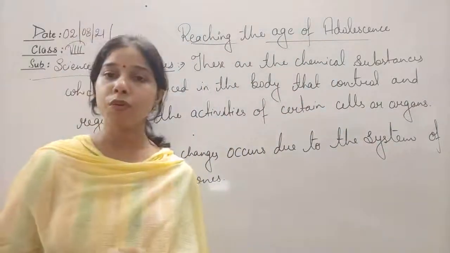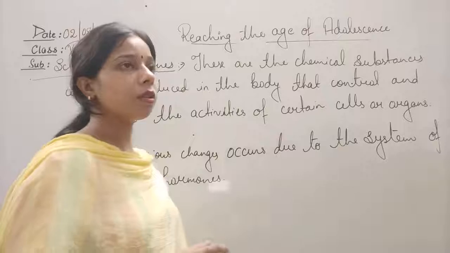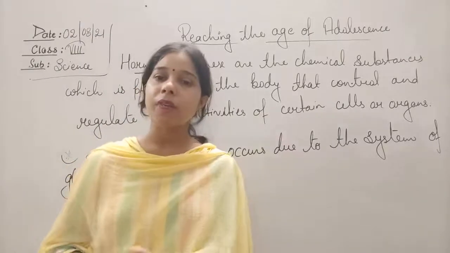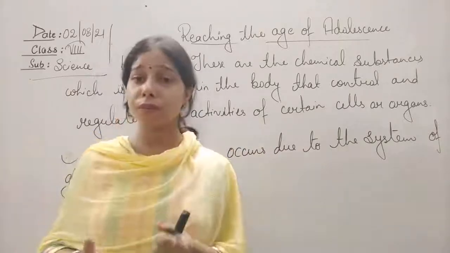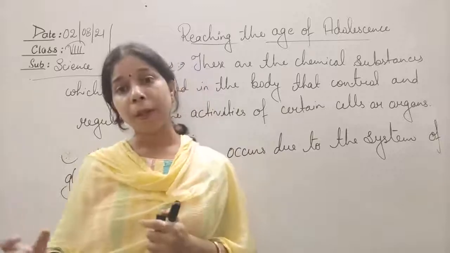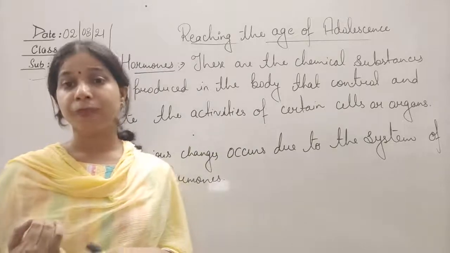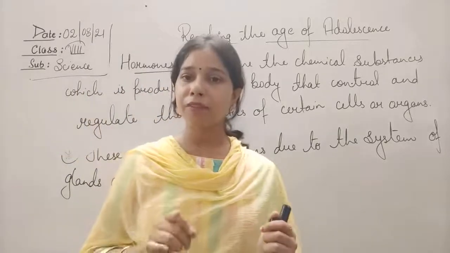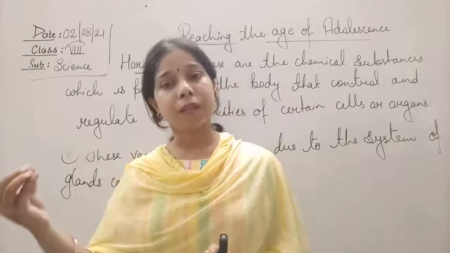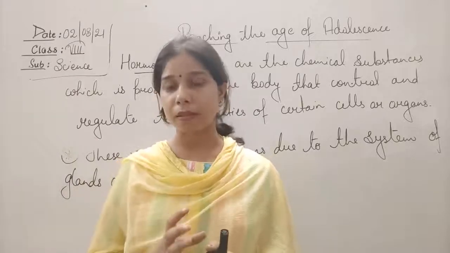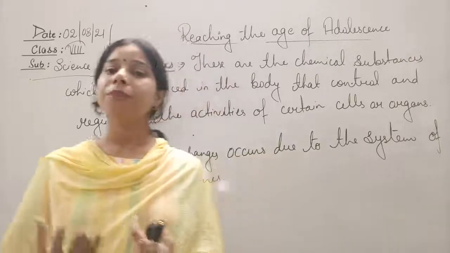So hormones are nothing but chemical substances, produced in the body in order to control. You know, students, whenever we talk about controlling and coordinating, you will say that it is our nerves which take the information to the brain. But yes, that is true. But not only the nerves are responsible, the hormones are there too. The difference is that nerves carry information in the form of electrical impulses, but hormones carry the information in the form of chemical substances. But yes, they also get the information, and according to that they release the chemical substances.